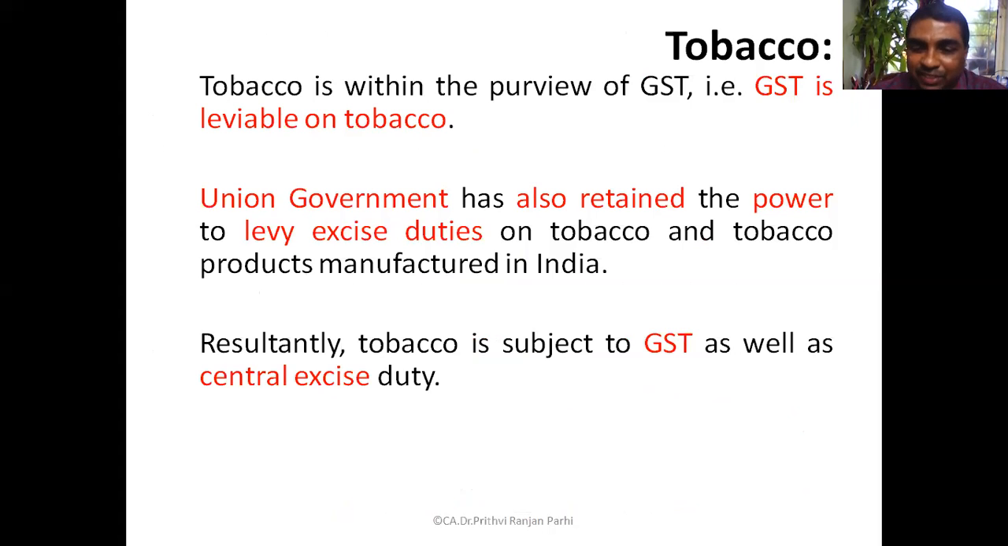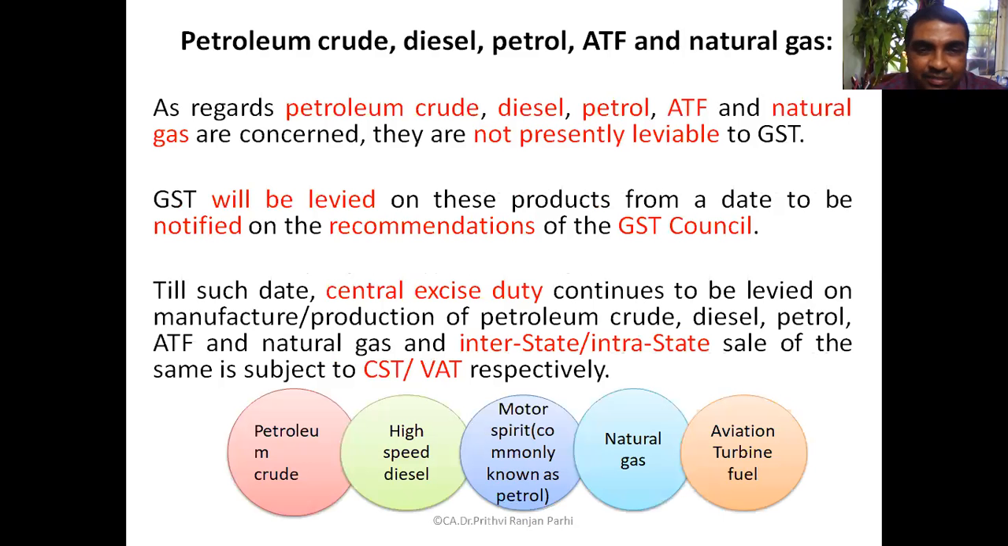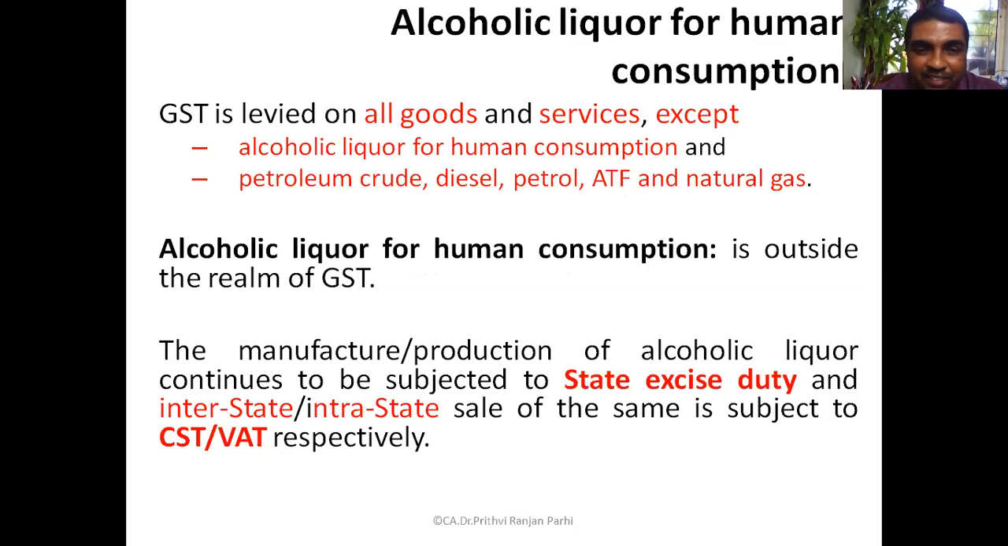Central excise duty is levied. So both the taxes are possible. Okay. So these are some special areas you have to remember. On tobacco, GST plus central excise is levied. On alcohol, central excise plus CST or VAT is levied.